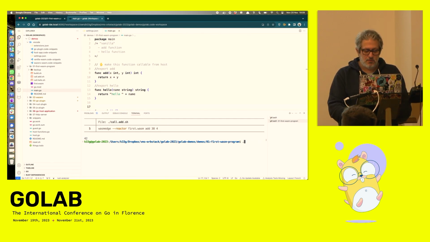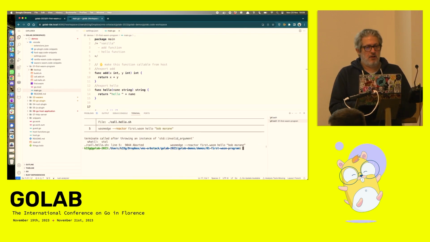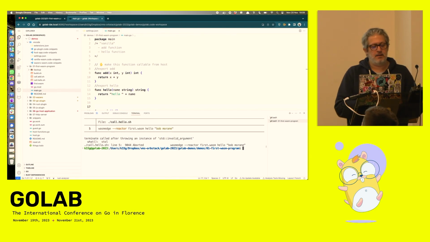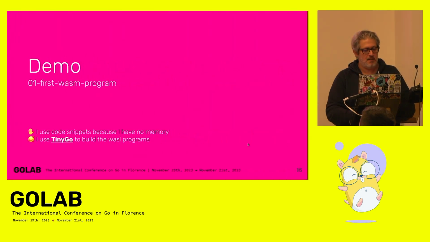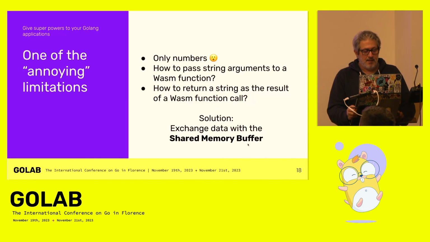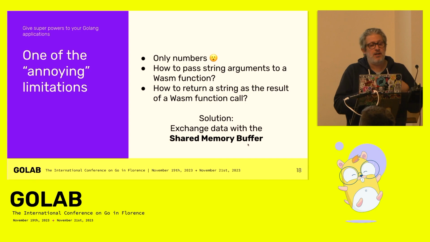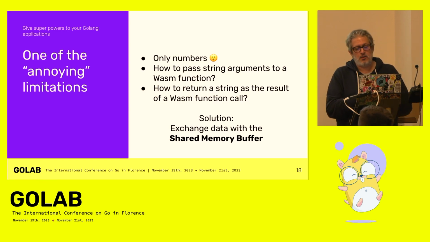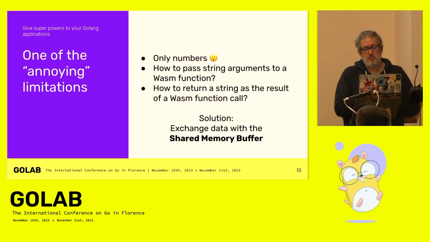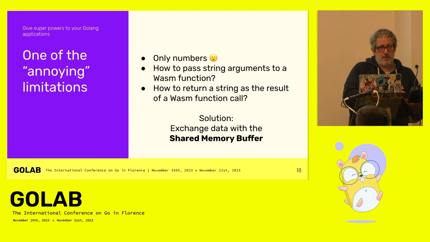If I try to call the hello function, I have an error because, in fact, there are some limitations with Wasm, and one of these limitations is that you can use only numbers to call a function, and the function can only return one number. So to pass a string as an argument to a function is a little bit tricky, and it's the same thing if you want to return a string.